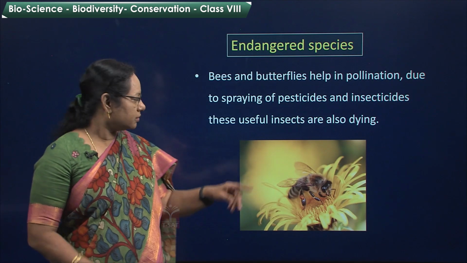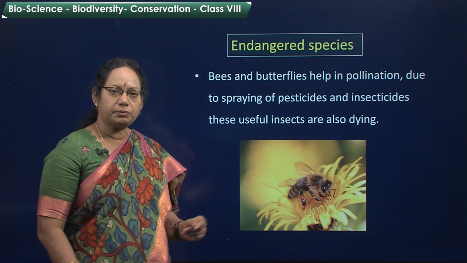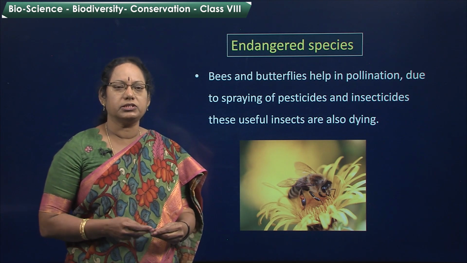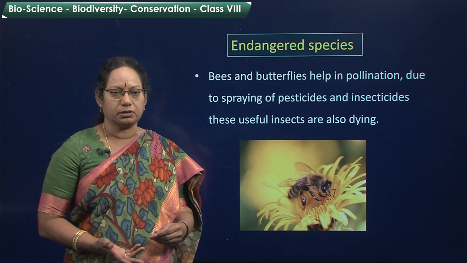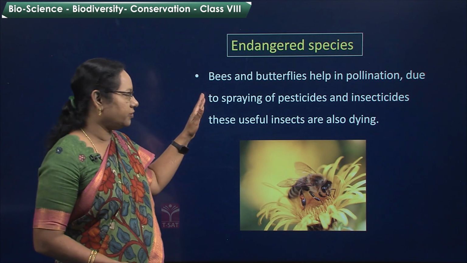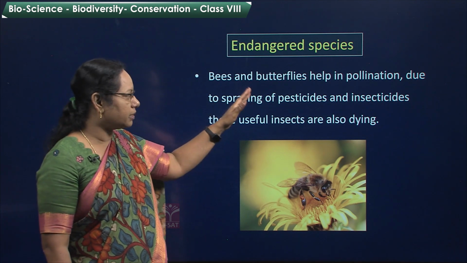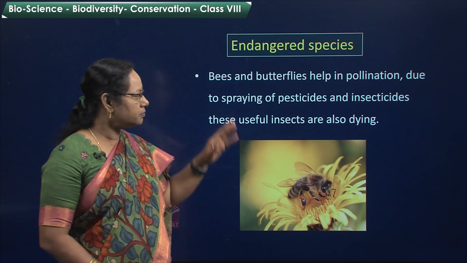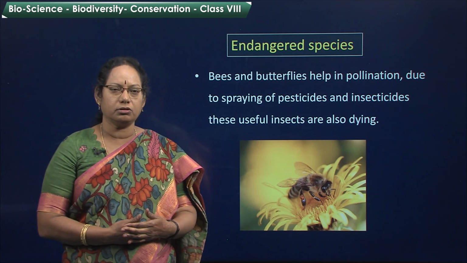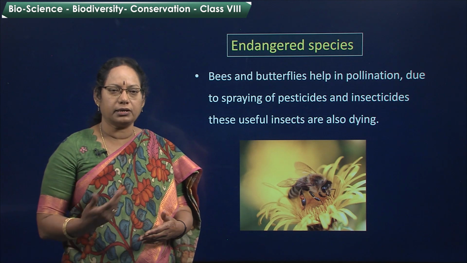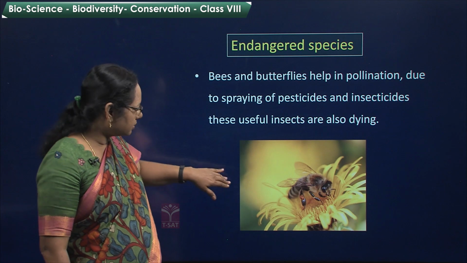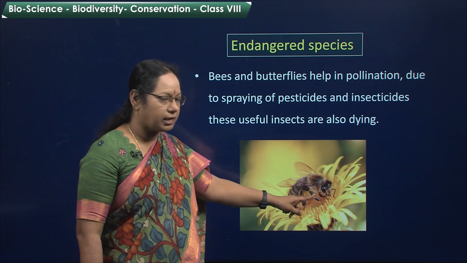Now, one more thing. See, farmers are spraying more of pesticides and insecticides to kill the organisms which cause harm to the crops. But due to that, not only the harmful insects or pests, our friendly insects also, bees and butterflies are also dying. These bees and butterflies help in pollination. If pollination does not occur, seed formation also does not occur. So, what will happen? Agriculture produce will be retarded. So, these are also endangered species. See how bees are helping for pollination.